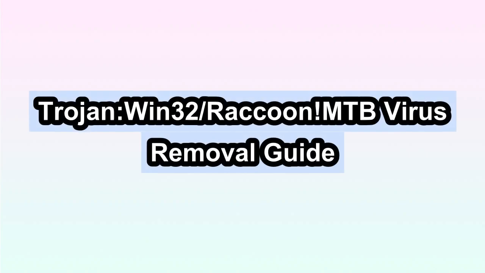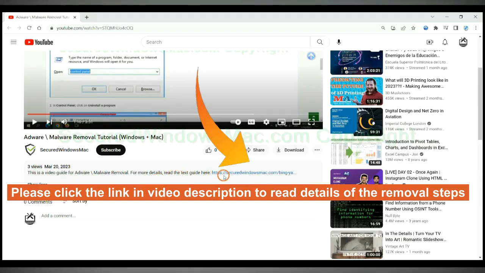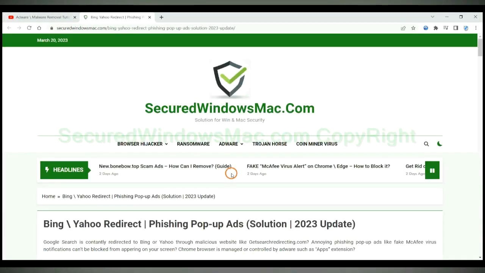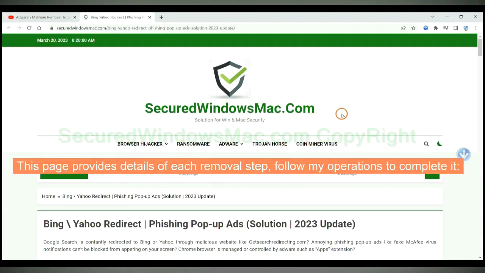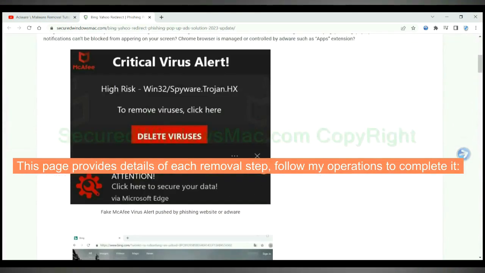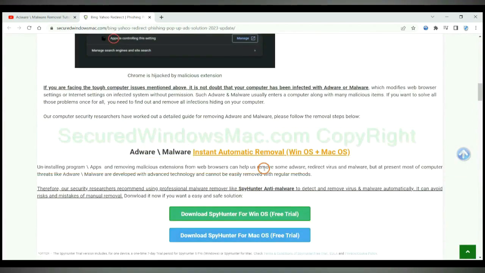This video will show you how to remove Trojan Win32 Raccoon MTB virus. Please click the link in video description to read details of the removal steps. This page provides details of each removal step. Follow my operations to complete it.